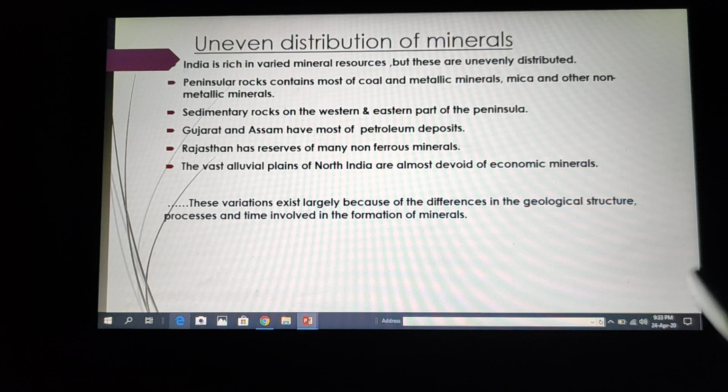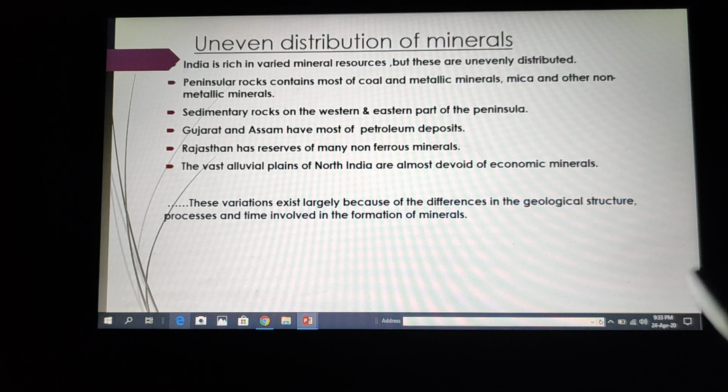They are distributed unevenly. For example, peninsular rocks contain more coal and metallic minerals as well as mica and some other non-metallic minerals. Whereas sedimentary rocks on the western and eastern part of the peninsula also contain different types of minerals. If we see Gujarat and Assam, they have more petroleum deposits. Rajasthan, on the other hand, has reserves of non-ferrous minerals, whereas the alluvial plains of northern India are almost devoid of economic minerals. It means they have very few minerals.